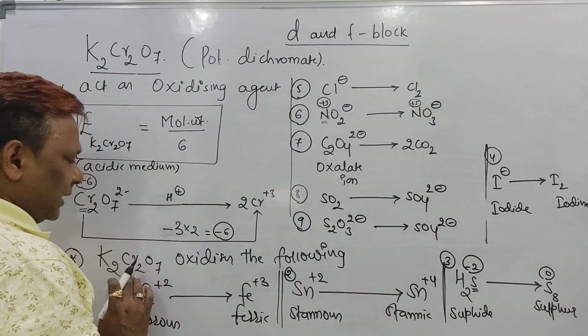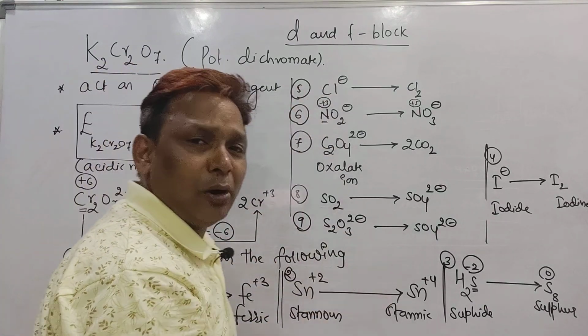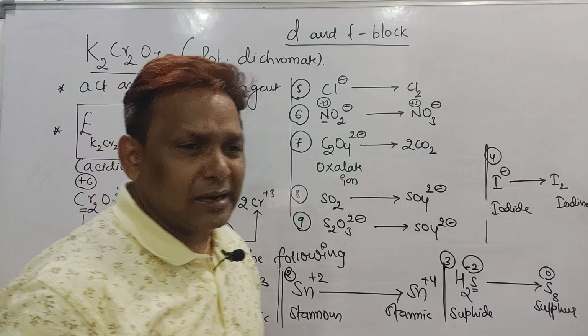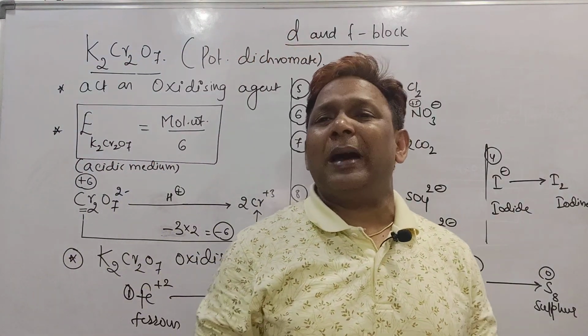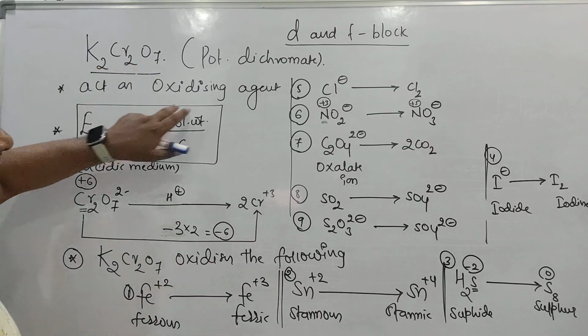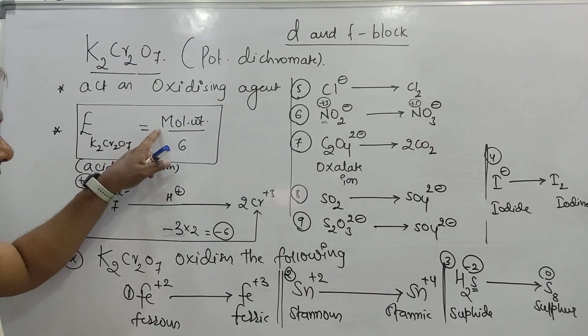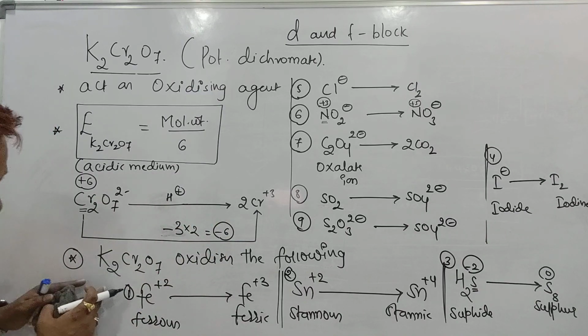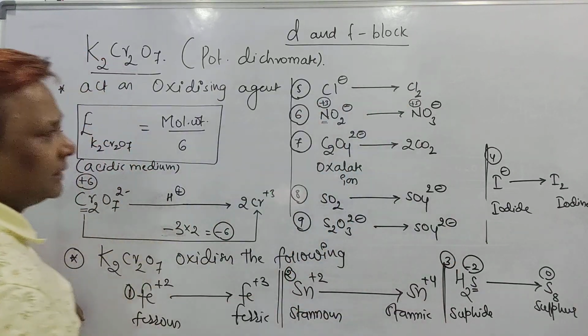So dichromate ion has a tendency to oxidize all these ions. Now the question is, as it oxidizes all these ions, how do we balance it? That part we will see next. The dichromate is important as an oxidizing agent, the equivalent weight is molecular weight by 6, and this is the half reaction; it can oxidize all these 9.